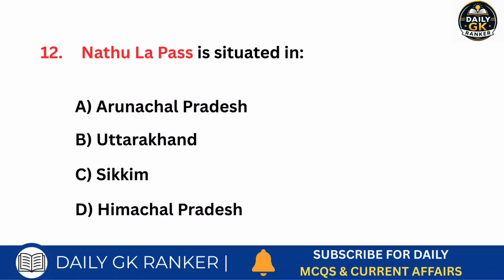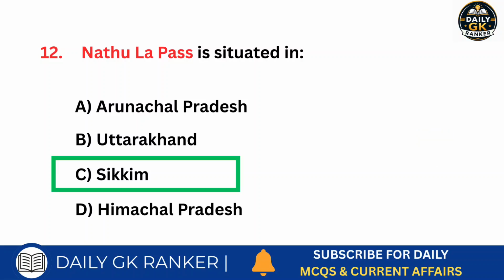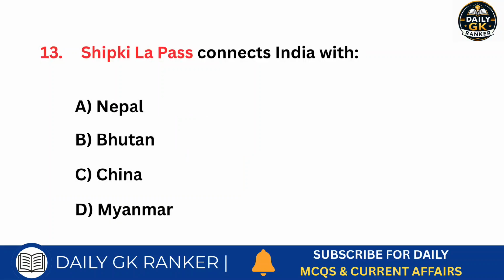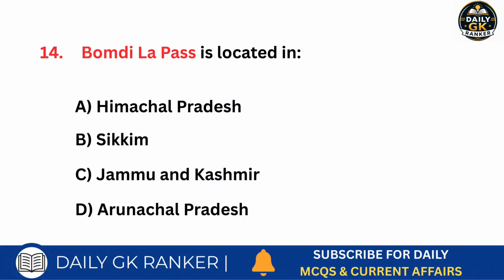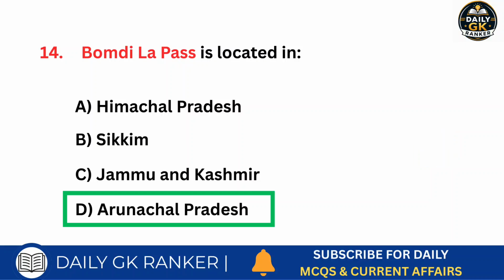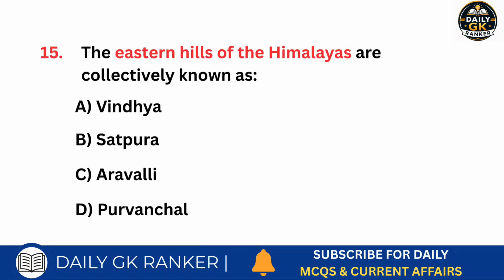Nathula Pass is situated in which state? Answer is Sikkim. Shipkila Pass connects India with which country? Answer is China. Bomdila Pass is located in which state? Answer is Arunachal Pradesh. The eastern hills of the Himalayas are collectively known as?